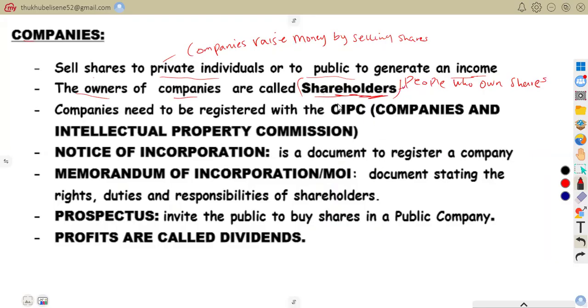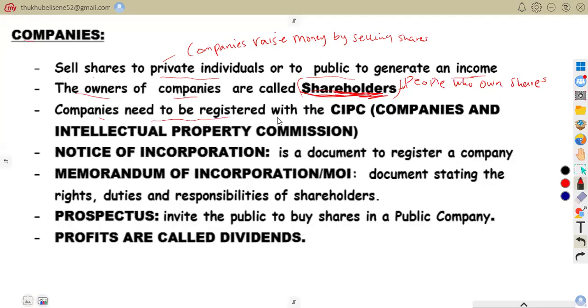They are called shareholders because they own a portion of the company. They are called shareholders because they own a portion of what? Of the company. For example, I buy shares in a company and become a shareholder. That is what we're saying. They are called what? Shareholders.